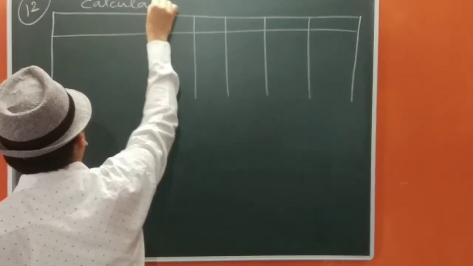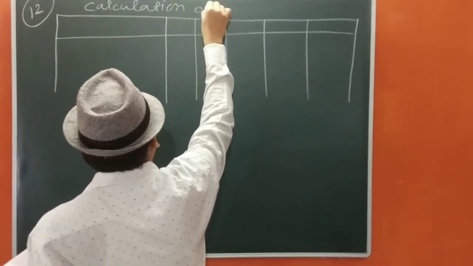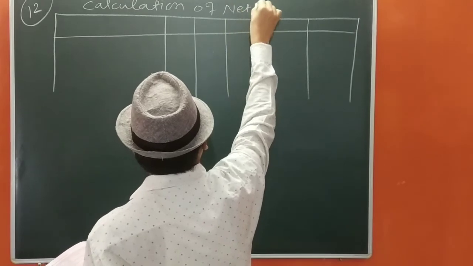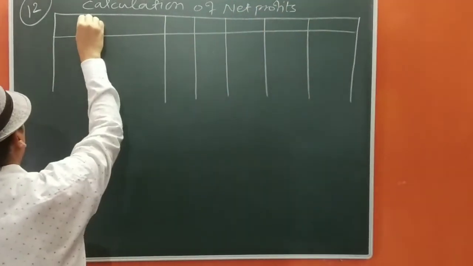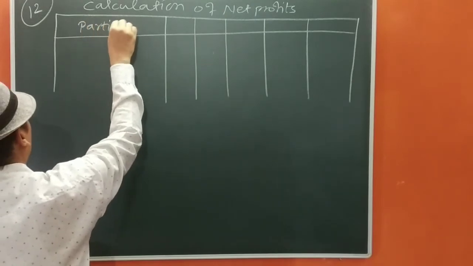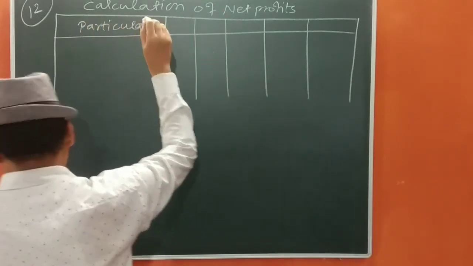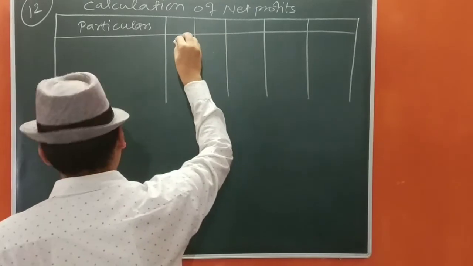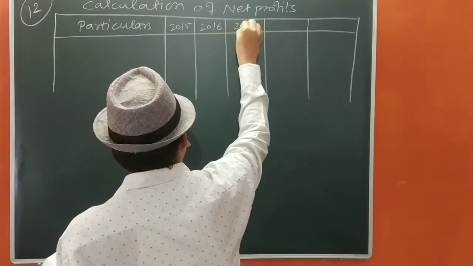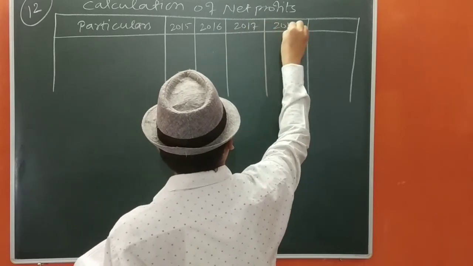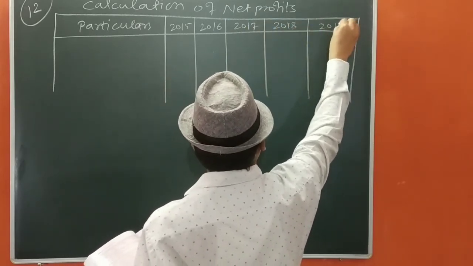Calculation of net profits. Okay. So let us start with particulars. The years are given: 2015, 2016, 2017, 2018, 2019.